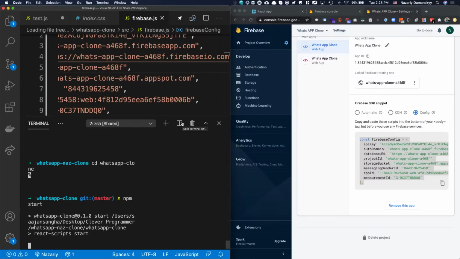I don't know why it dropped on two lines, that's so weird. npm start. And then that will go ahead and actually spin up the app, right? So this should spin it up on localhost 3000.